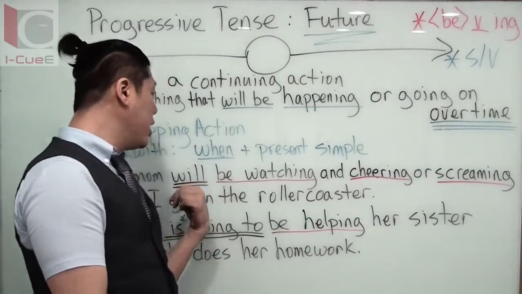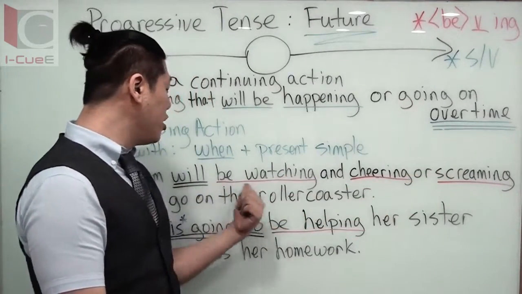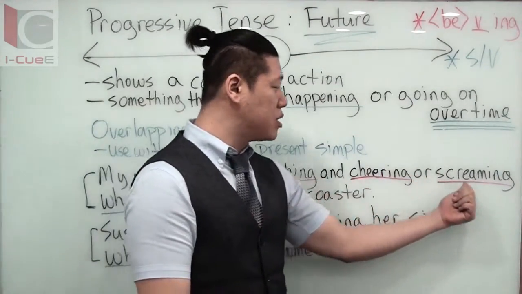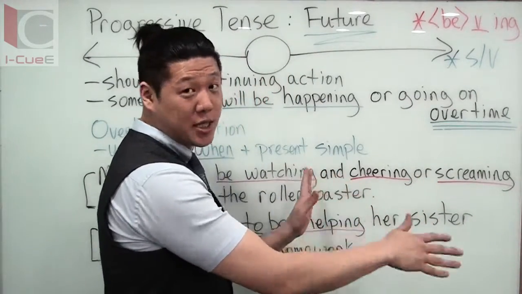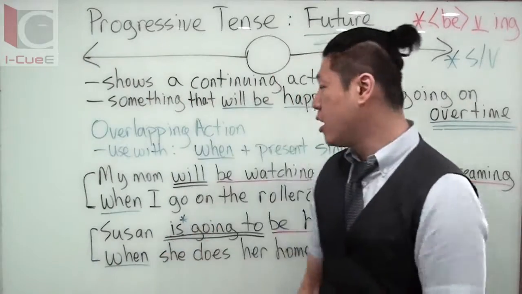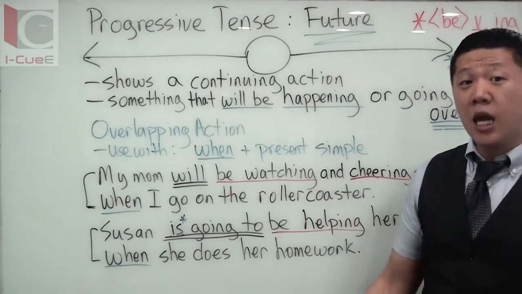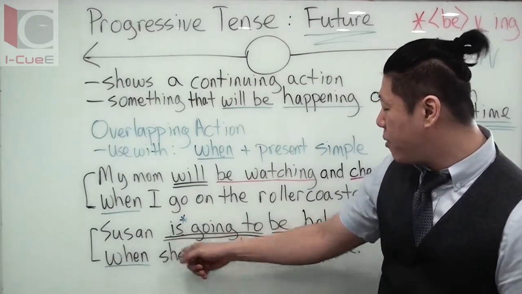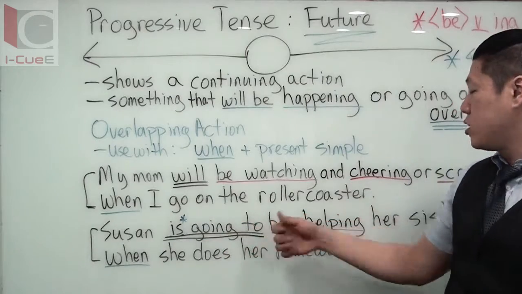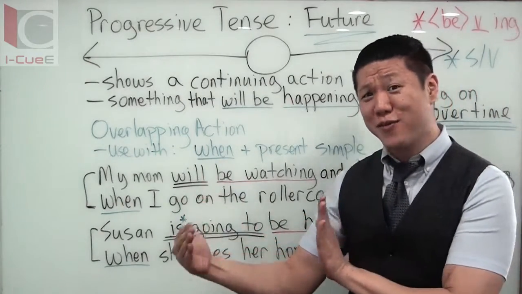So again, will be verbing, verbing, verbing. You don't need to have will be watching and be cheering or be screaming. You don't need to have the be's here. That's redundant. It makes no sense. Don't do it. Next. Our second pattern, be going to be verbing. A lot of mistakes I see is they have the be verb here and they leave this out. So be going to helping. I see that a lot. And that's wrong because there's two be verbs here.